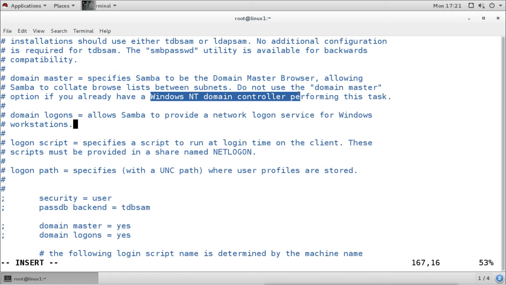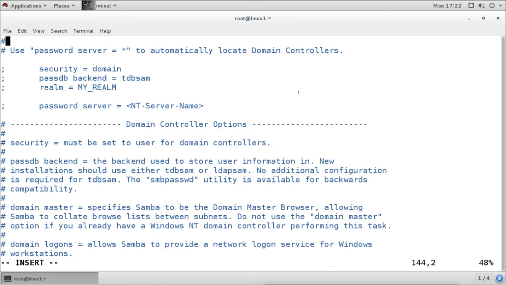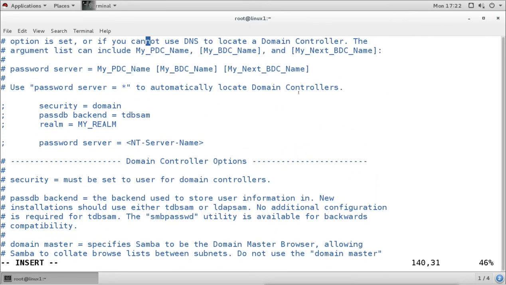But we can make the client Windows XP machine a client of this Linux domain controller. We can make even Windows 7 a member client for this Windows domain controller. We have to do some changes in the registry, and we can do that. But for Windows 8 or Windows 10, it is not possible. It is not allowed.